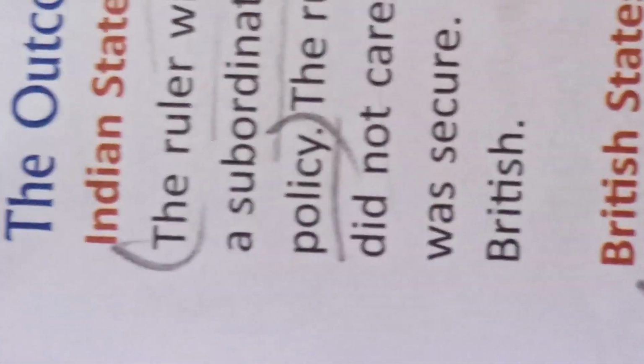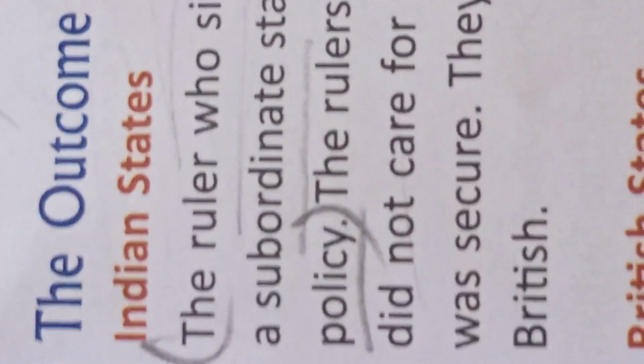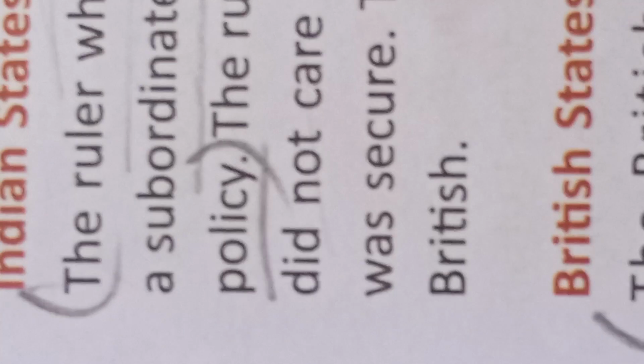Next, the British army was responsible for the maintenance of law and order in their territory, and they had to pay for the maintenance of the army kept by the British.